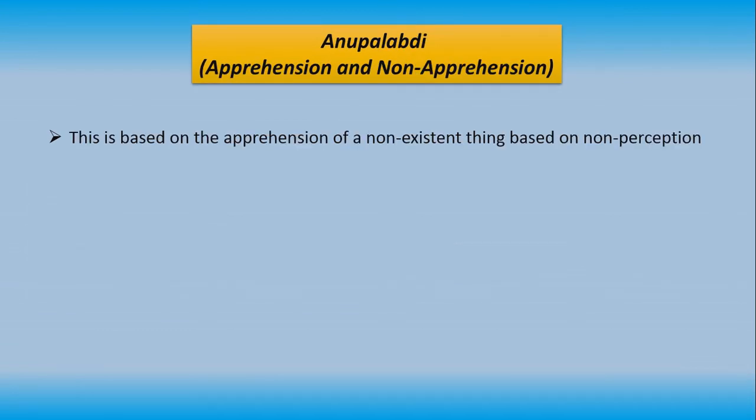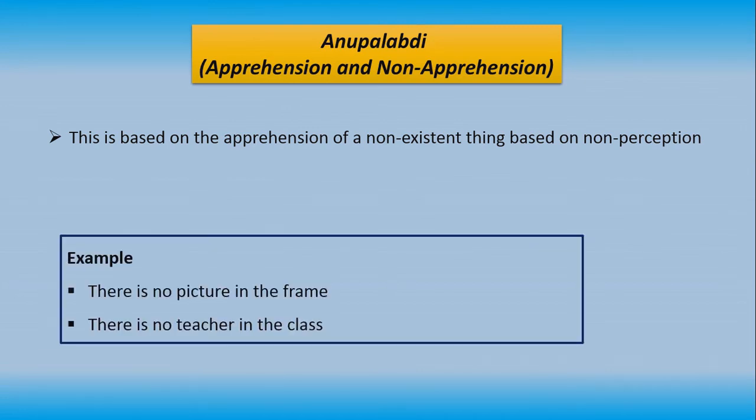Anupalabdhi, which is non-apprehension. This is based on the apprehension of a non-existing thing through non-perception. That means perception as well as non-perception can be a source of valid knowledge. For example, there is no picture in the frame. So we can say there is no picture in the frame.